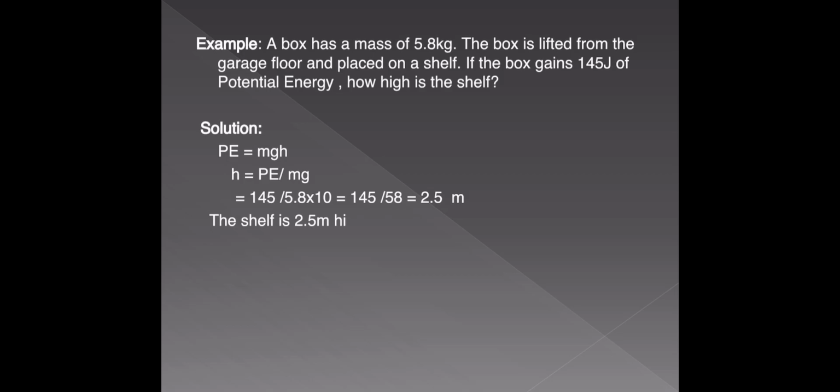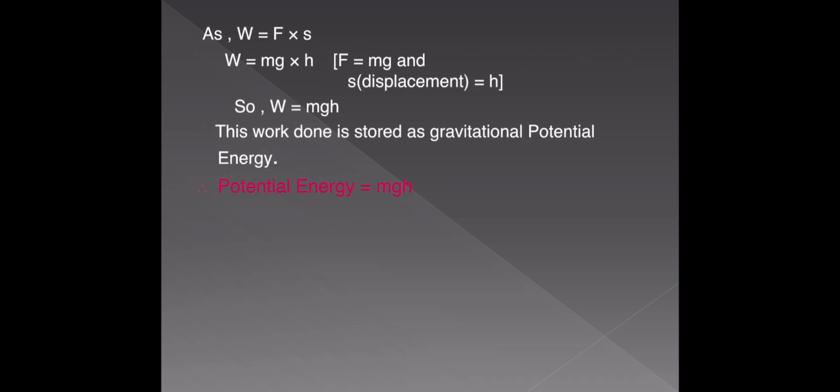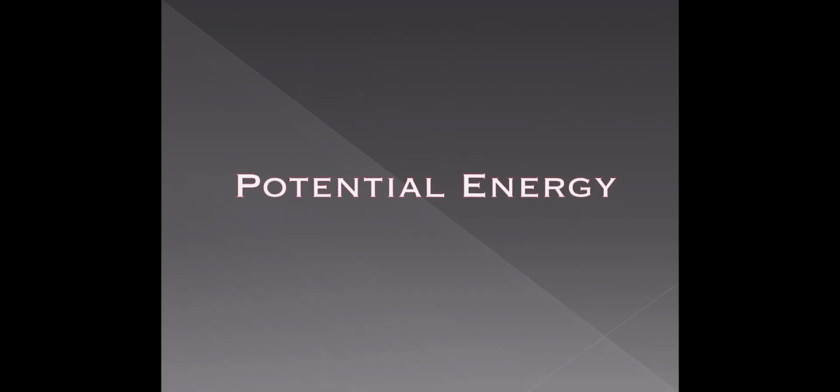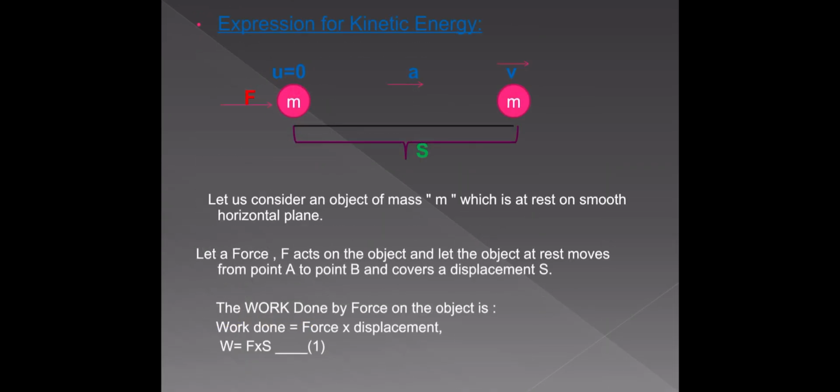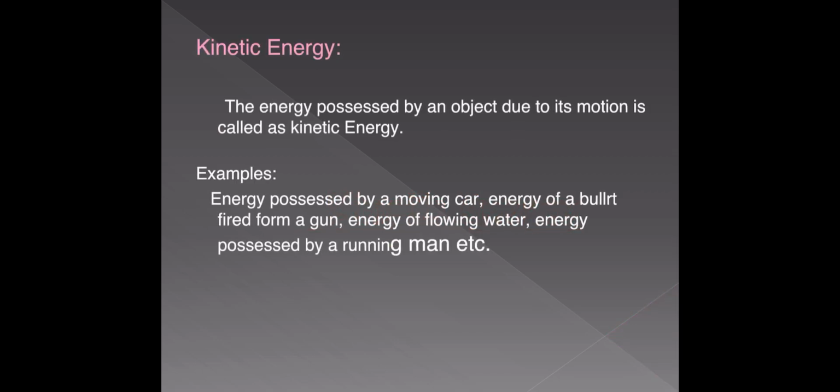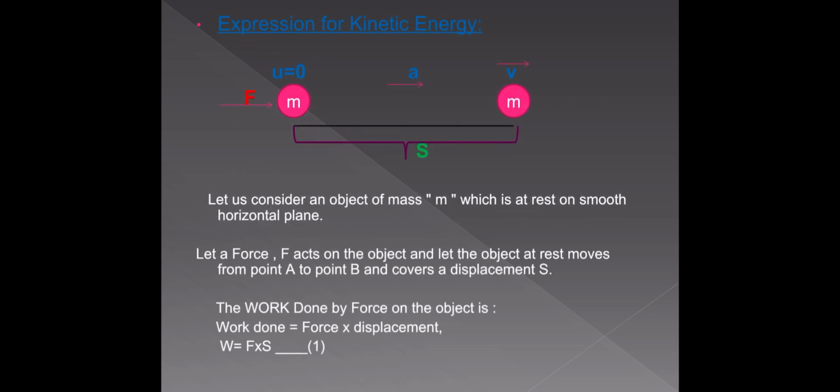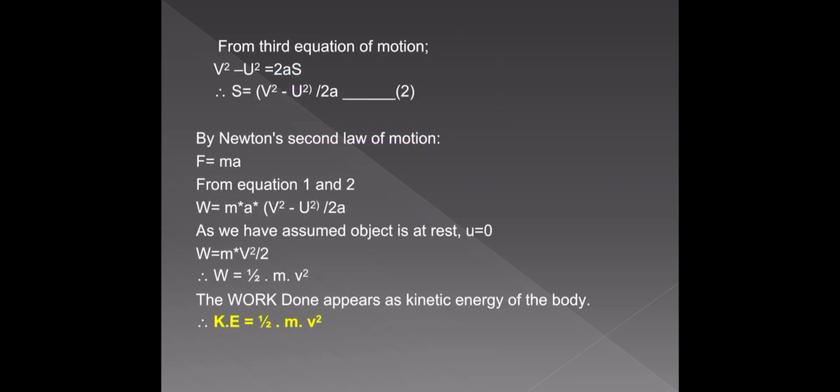In this class we have discussed two types of energies. They are kinetic and potential energies. What is the kinetic energy? The energy possessed by a body due to its motion is called kinetic energy. Any body which is in motion possesses kinetic energy, right? The expression for the kinetic energy is half mv square, where m is the mass of the object and v is the velocity of the object.